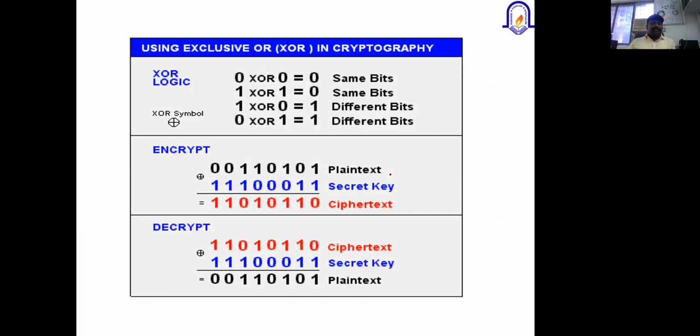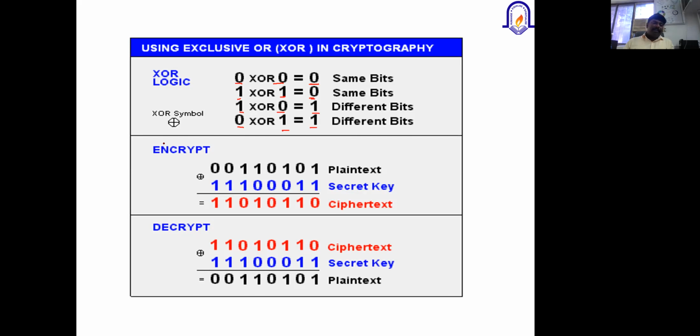Now, in the previous slide, I was explaining why we need to use the XOR function, right? When you talk about the XOR function, the logic behind it is that if the two input bits are the same, 0 0, it will produce 0 as output. If the two input bits are 1 1, the XOR operation will produce 0. If the inputs are different, 1 0 as well as 0 1, that will produce a different output, that is 1, right?